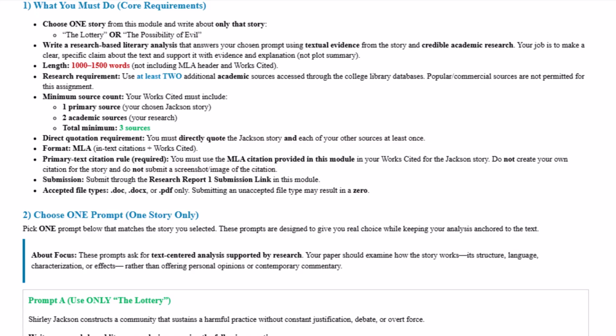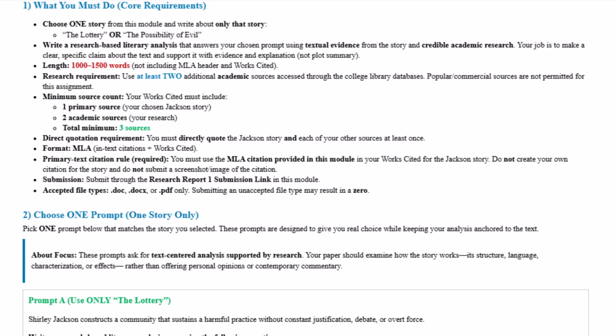They're in Word format, so you can download them and copy them directly into your own document. Please do not go searching the internet for a citation or create your own from some other place that you found the story. Use the ones I gave you. Your submission will be done right here in the same module through the Research Report 1 submission link, and I can accept Doc, DocX, or PDF.